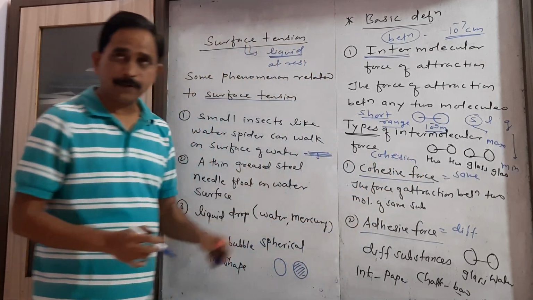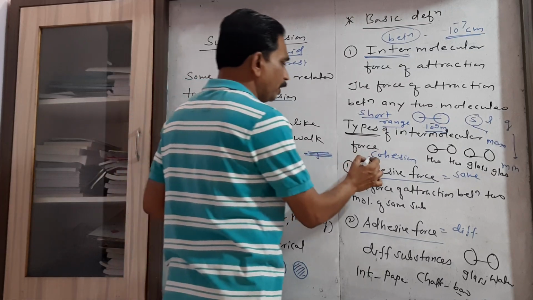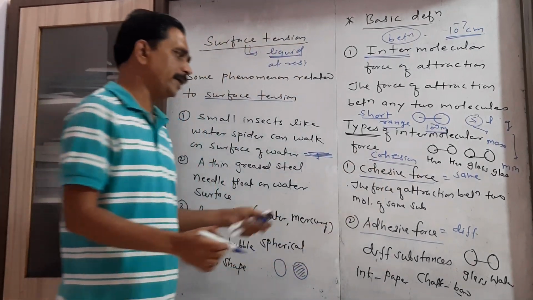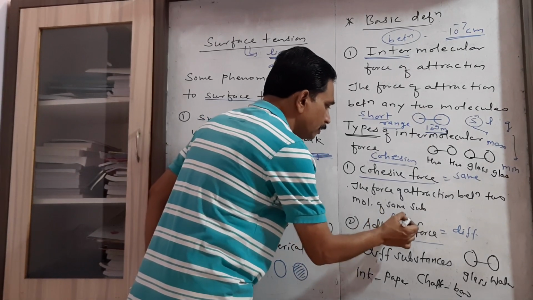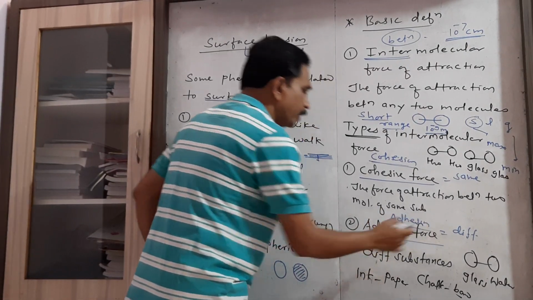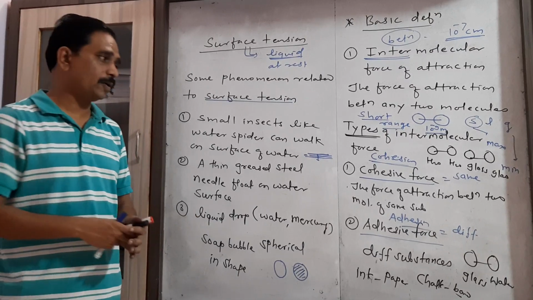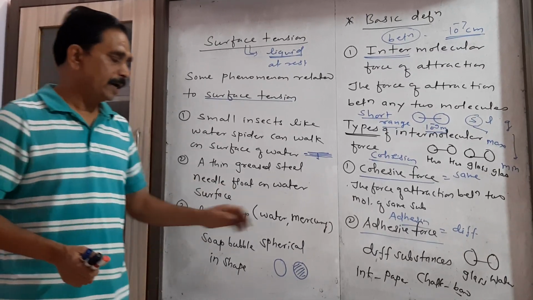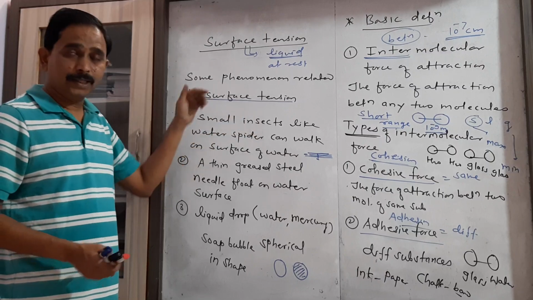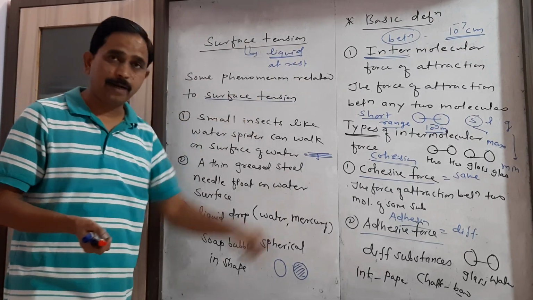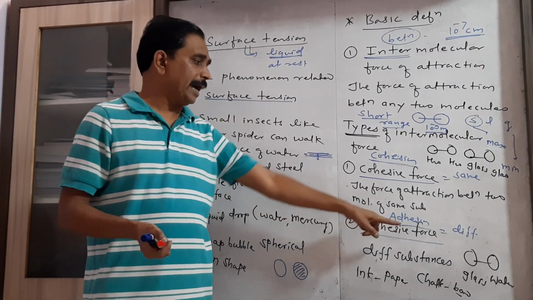The property of attraction between two molecules of the same substance is called cohesion. The property of attraction between two molecules of different substances is called adhesion. Now here I am able to write with the help of this pen on this whiteboard only because of adhesive force.